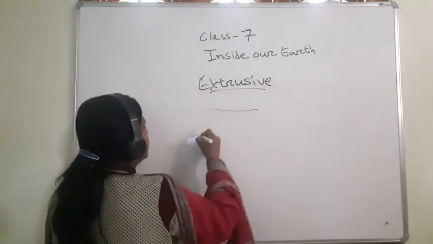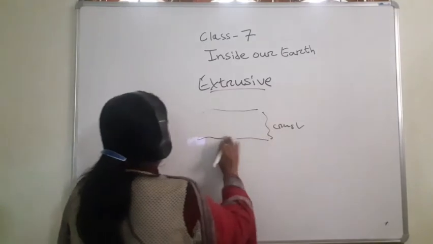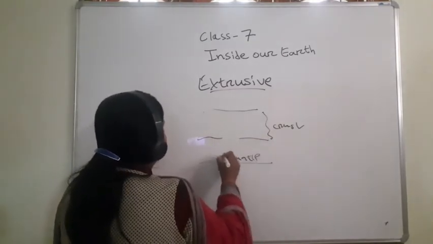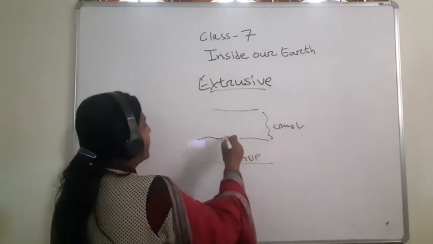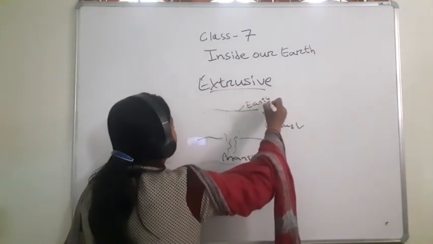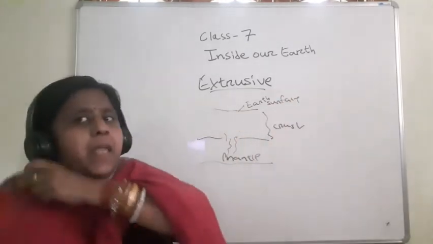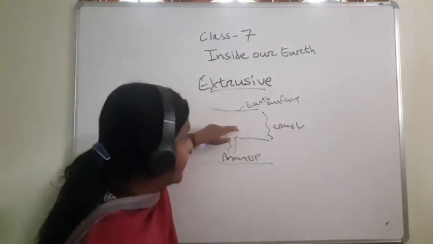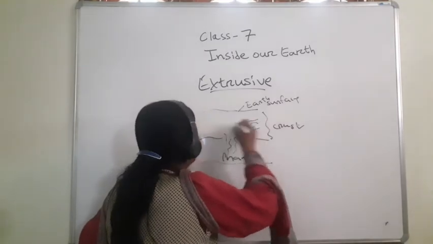See, this is the crust. This is the mantle. Here in the mantle, what is there, children? Hot molten magma. When this hot molten magma comes to the crust layer, inside the earth's surface, there are cracks in the earth's crust.